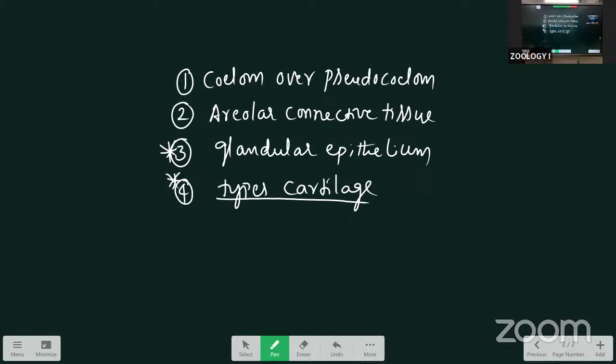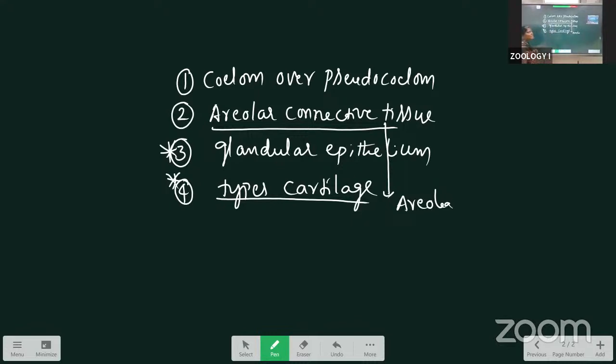The glandular epithelium is what is surrounded by the glands, as we discussed. The areolar connective tissue is the loose type of connective tissue that acts as a packaging material. Mainly the areoli, the spaces, are present. That's why it is called the areolar connective tissue. And the types of cartilage and the glandular epithelium were also discussed. That is present in the lining of the glands.